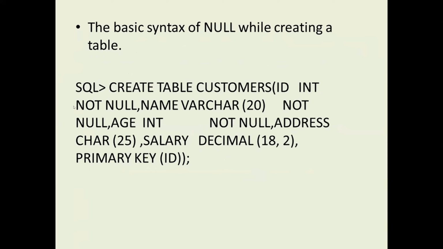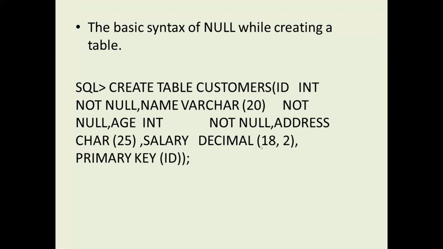When we specify it like this, it does not accept a null value into the table. In the same way, name varchar not null, so we must assign the name. Age is also specified like this, but address varchar 25 is not. So if we are not giving any value, the row is still created.